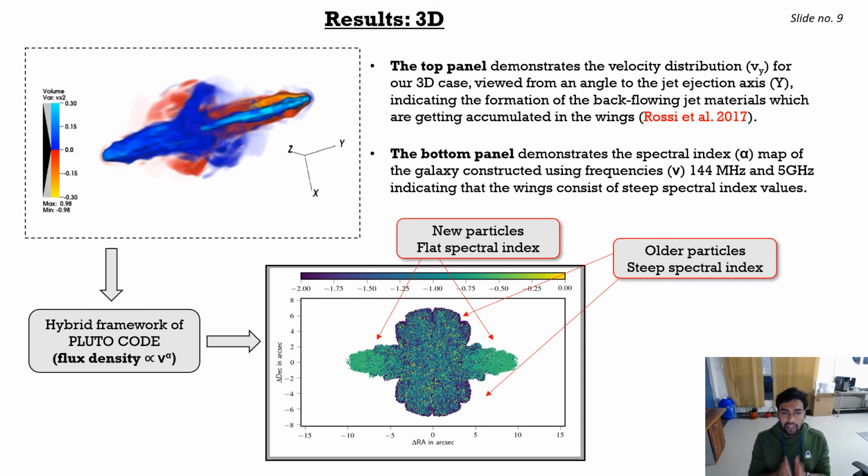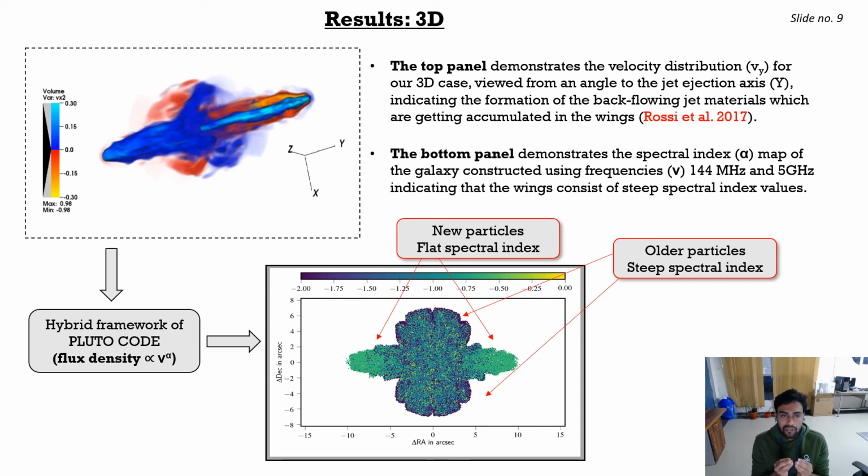Based on a similar approach, we have also produced X morphology in our 3D simulation, where in the top panel we have represented the velocity distribution of the galaxy for our 3D structure, which clearly represents the formation of backflow of plasma and its accumulation in the wings.